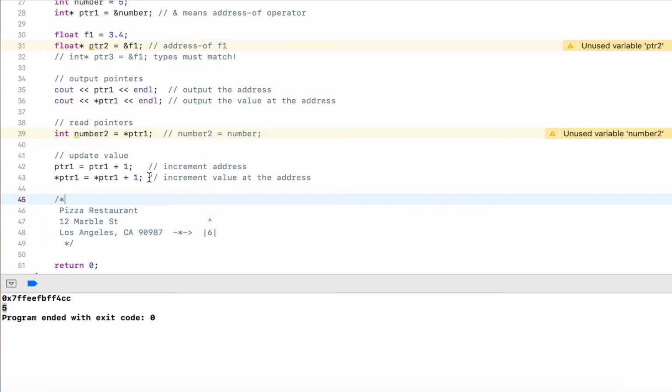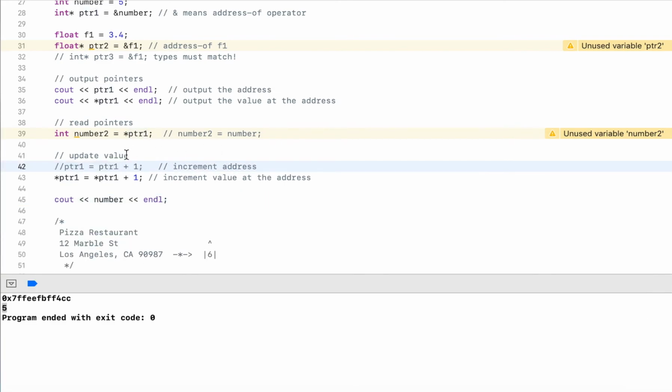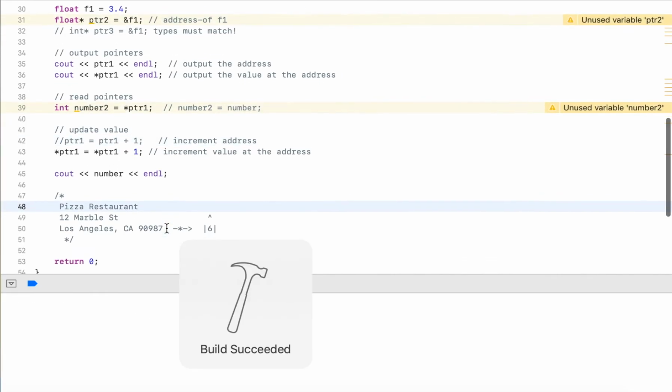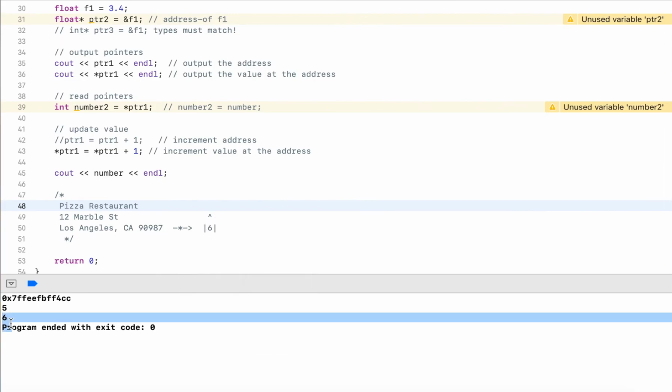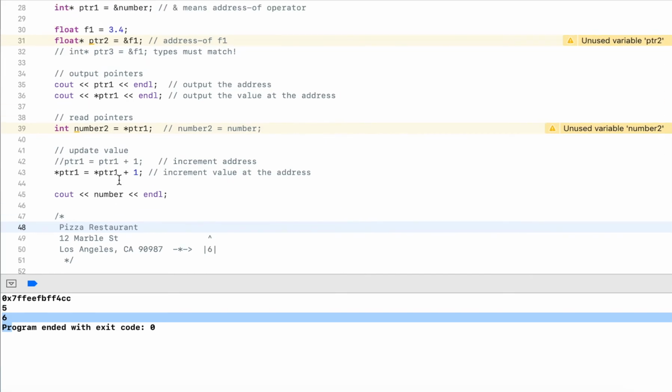So this actually has an effect, because if I output number and I comment this one out, so we keep the address, I don't want to change it, I still want to point to that integer. But if I output number now, what will number be? Number will be 6. See? Even though I never touched number, I used the pointer to update it. So these are the kinds of things you can do with pointers.